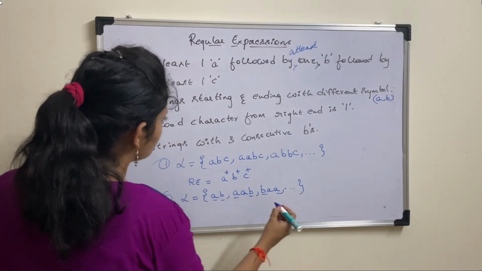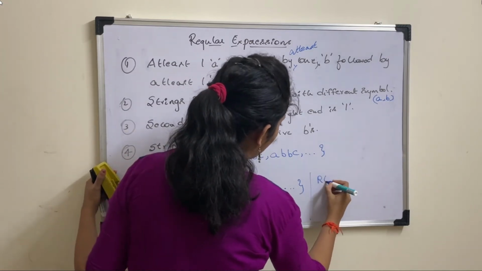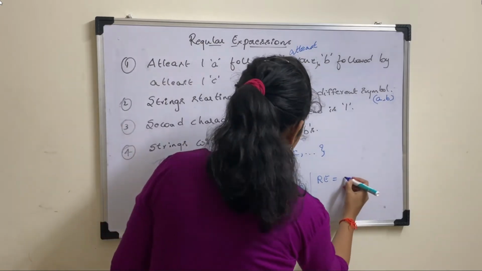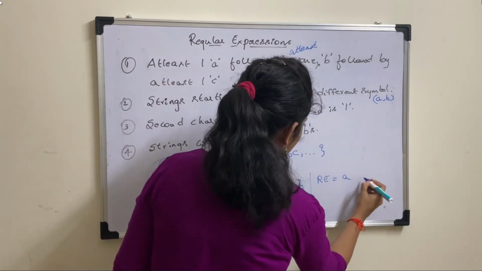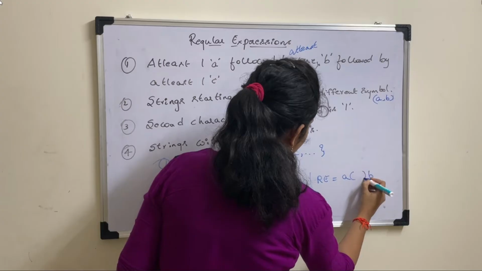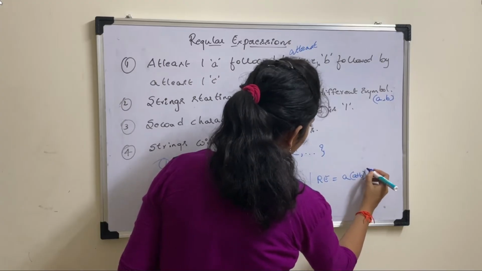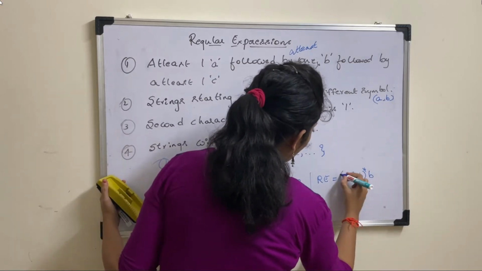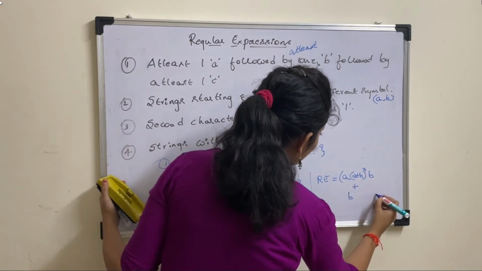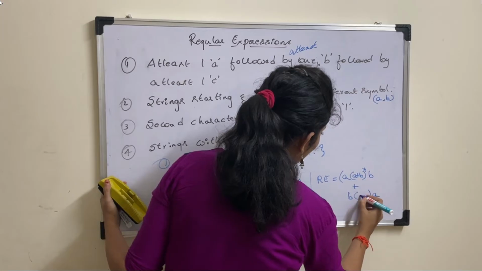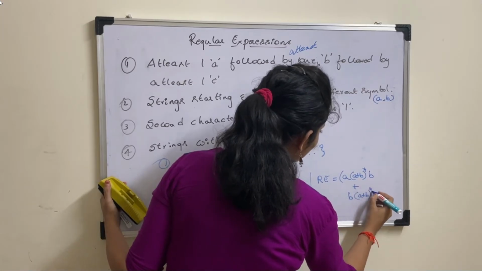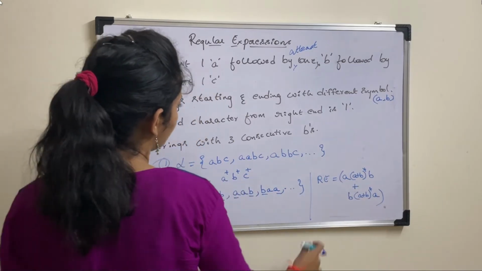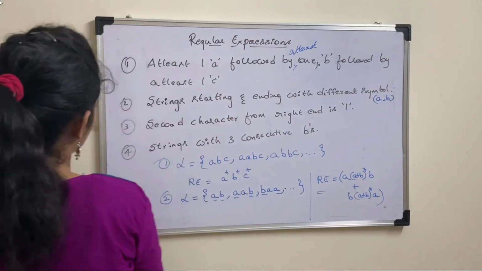So the regular expression for this is: starting should be A, ending is B in the first case. In between you can have any number of A's and B's. And the other possibility is starting with B, ending with A. In between you can have any number of A's and B's. So we need to consider both the combinations. And this is the regular expression for the second one.